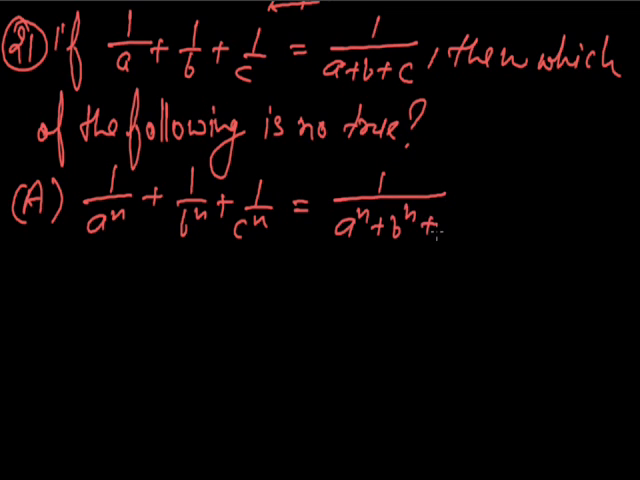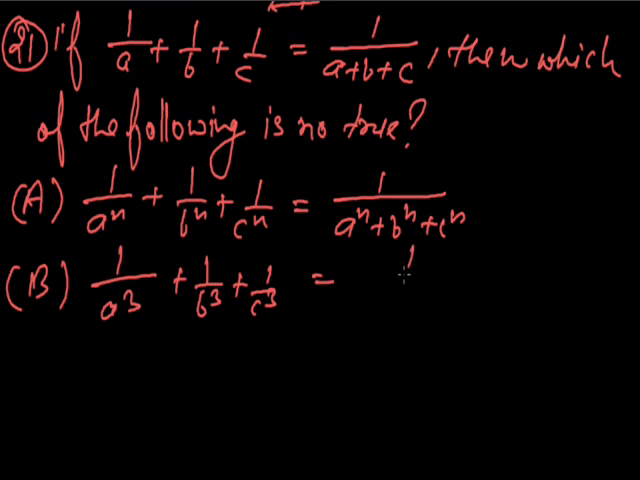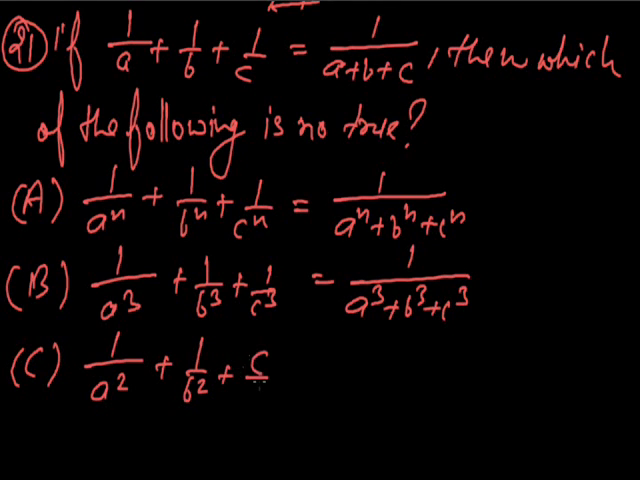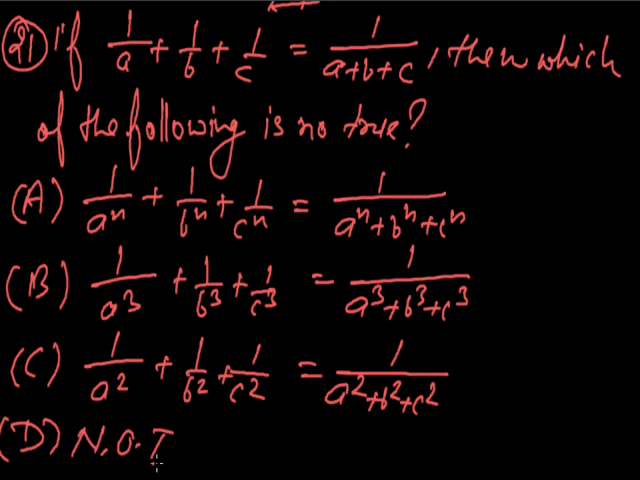B option is 1 upon a cube plus 1 upon b cube plus 1 upon c cube is equal to 1 upon a cube plus b cube plus c cube. C option is 1 upon a square plus 1 upon b square plus 1 upon c square is equal to 1 upon a square plus b square plus c square, or the last final option D, none of these. Let us solve the given question. As we have given 1 upon a plus 1 upon b plus 1 upon c is equal to 1 upon a plus b plus c.